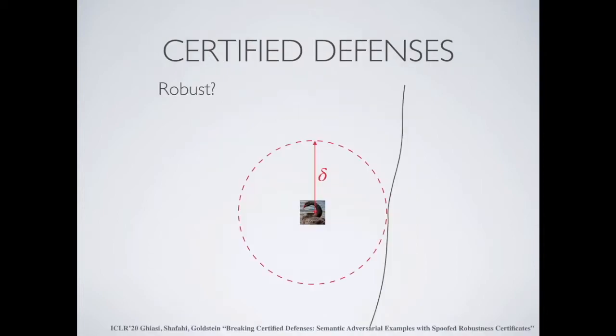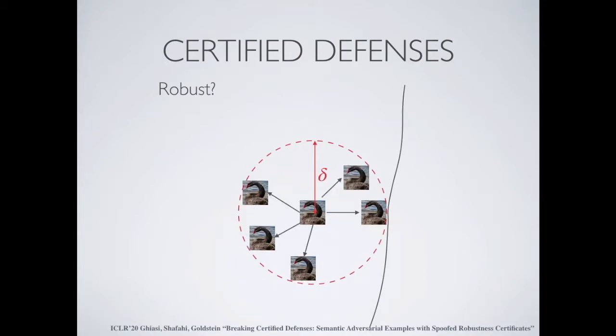So if, as the adversary, we're trying to break a new defense, and we fail to find adversarial examples, maybe it's not because there are no adversarial examples. Maybe there are some, but it's just too difficult to find them. To address this, people have proposed the certifiable defenses.